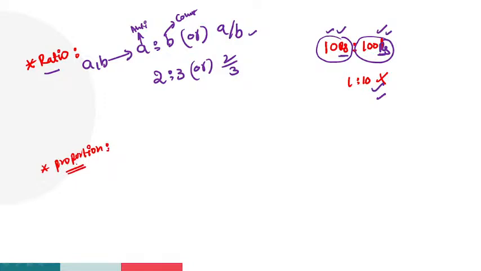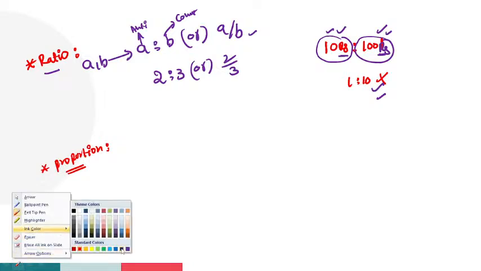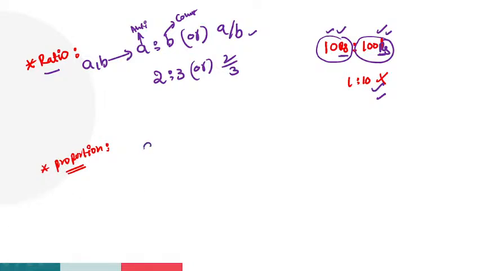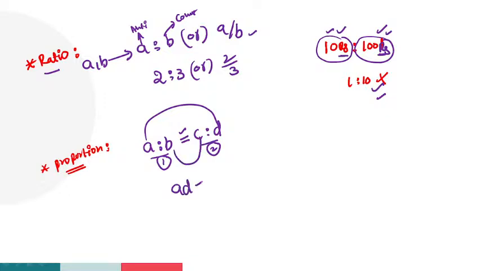Okay, right. Next, the second point: proportion. Look at the screen, guys. Proportion means two ratios are equal: A is to B is equal to C is to D. A is to B is one ratio and C is to D is another ratio. Two equal ratios are called a proportion. The proportion formula is AD is equal to BC.